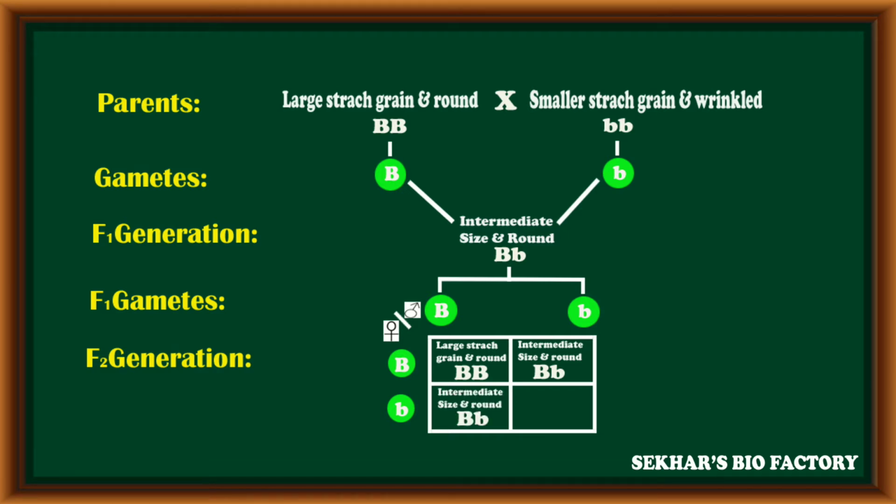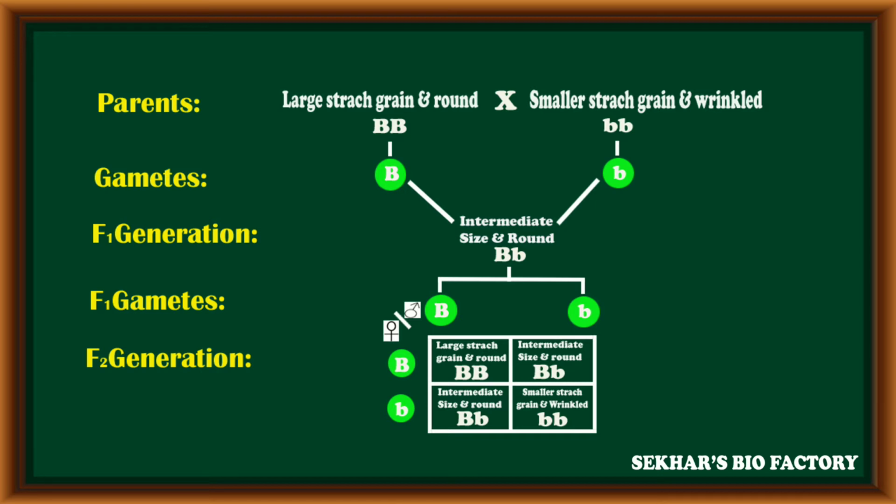In the third combination, because of the heterozygous condition, intermediate starch grains are synthesized in the seed, but the shape of the seed becomes round. The fourth combination is a completely homozygous recessive condition with small b alleles. Because of the small b alleles, smaller starch grains are synthesized in the seed. After seed maturation, the seed shape becomes wrinkled.